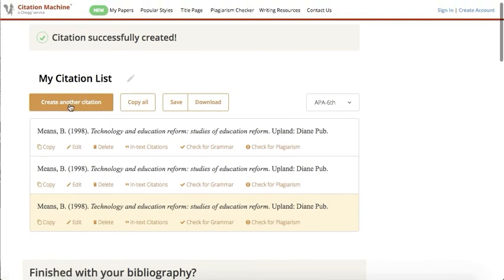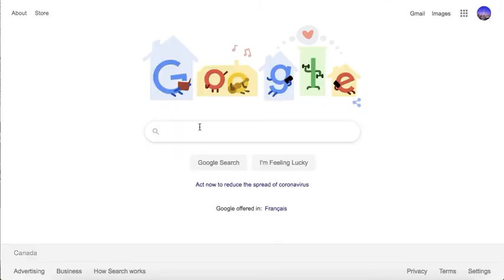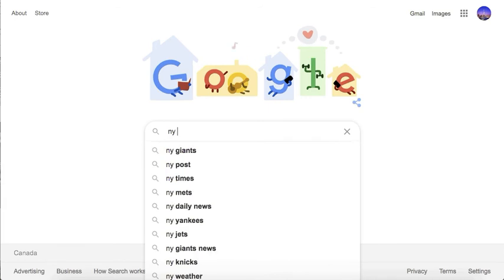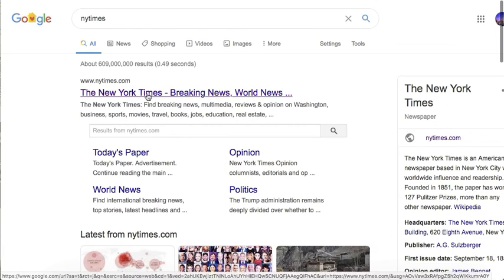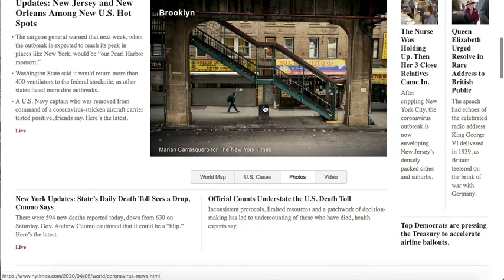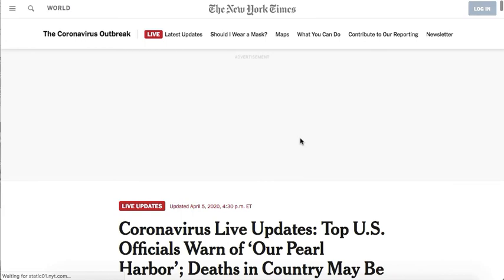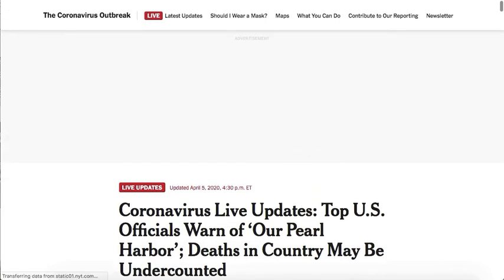However, let's create another citation, and this time we will look for the New York Times, so that way we can see a newspaper article. And let's say we will be looking at this article here. All right, the coronavirus live updates, and then we will go to the URL.